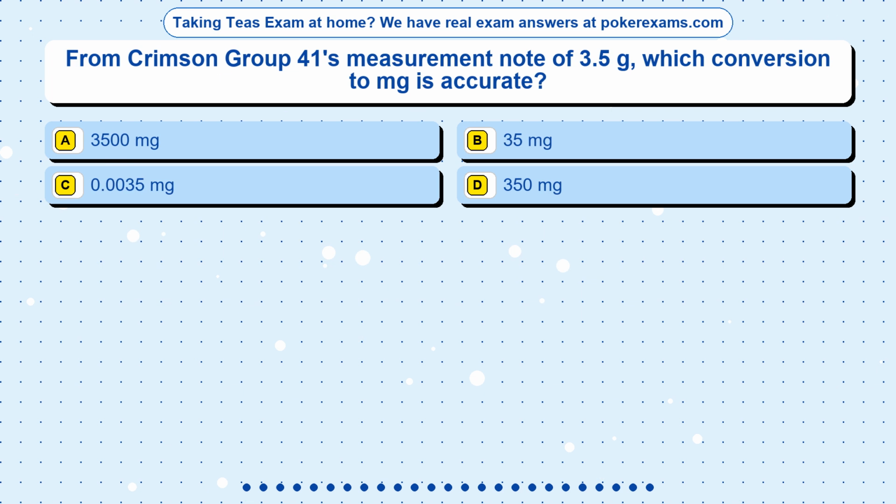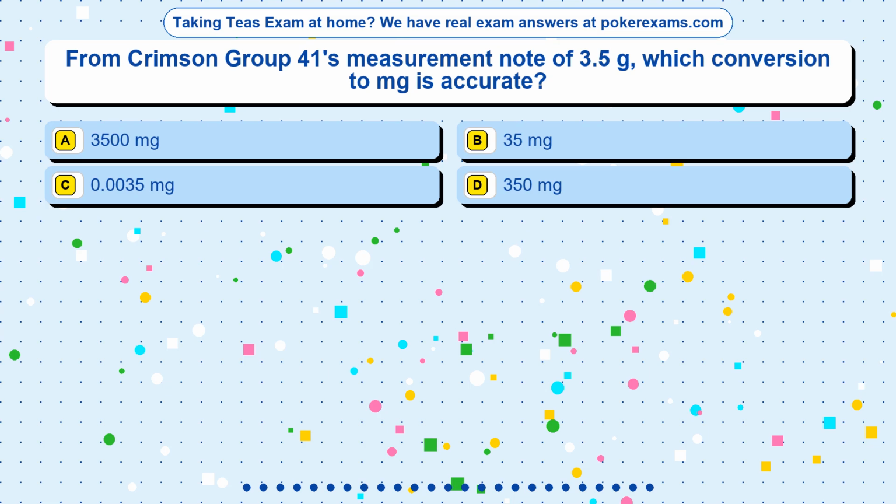Question 11. From Crimson Group 41's measurement note of 3.5 g, which conversion to mg is accurate? Option A, 3,500 milligrams. Option B, 35 milligrams. Option C, 0.0035 milligrams. Option D, 350 milligrams.